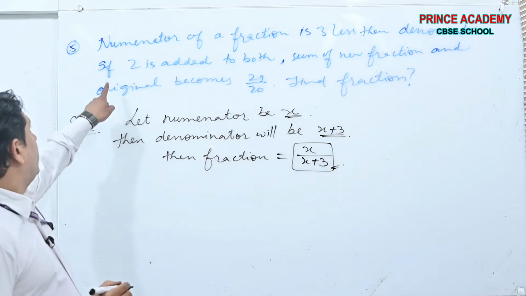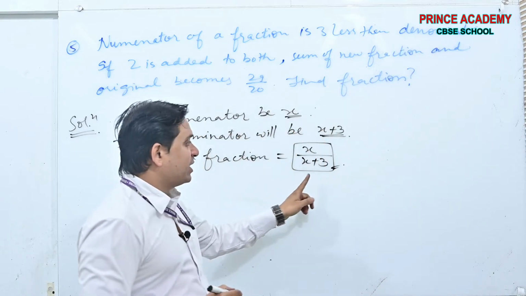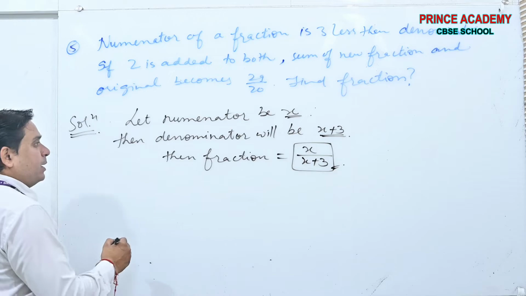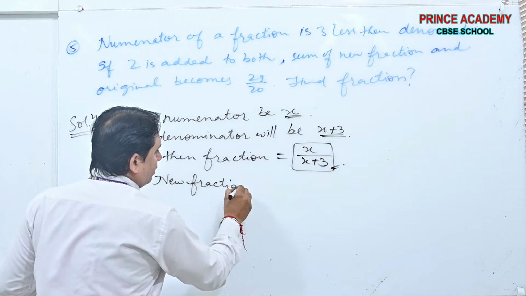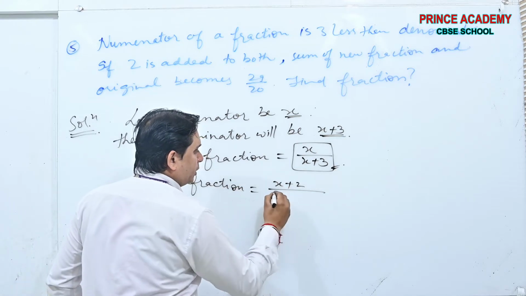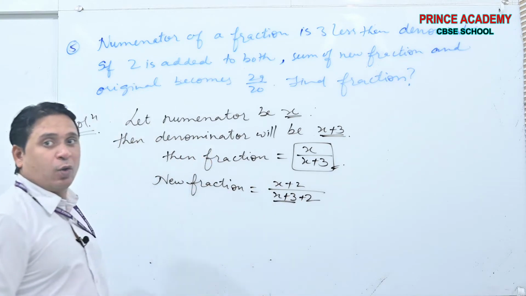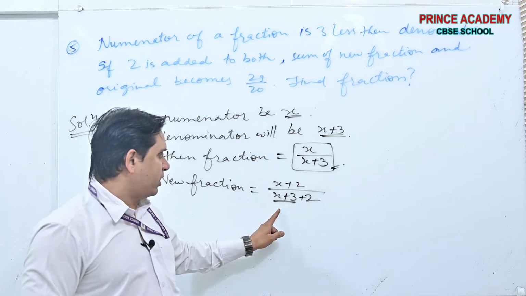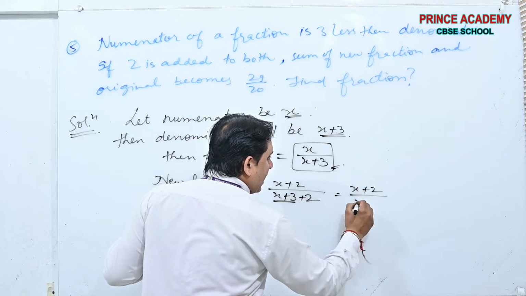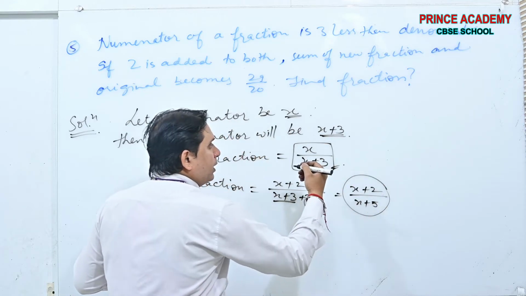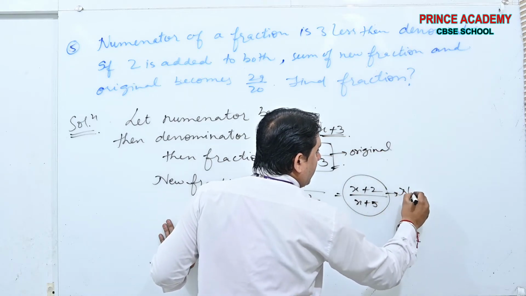Okay. Now, if 2 is added to both, what is the new fraction obtained? This is the original fraction, beta. For the new fraction, 2 is added to the numerator as well as 2 is added to the denominator. You will get x plus 2 by x plus 5. This is the original and this is the new.